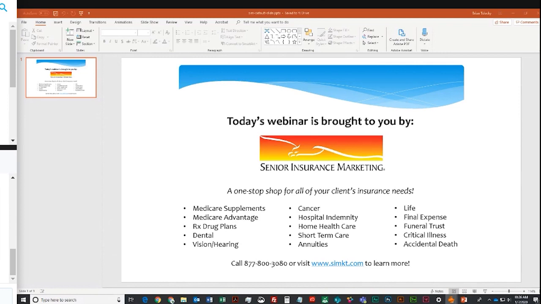If they're going to be full dual eligible or even just partial dual eligible, maybe they wouldn't qualify for the dual special needs plan. But they may qualify for just a standalone Medicare Advantage plan that could be a good fit for them. So I think no matter how that plays out, whether they qualify for the dual special needs plan or not, it should bring more selling opportunity for us. Great question, Eric. Any other questions?